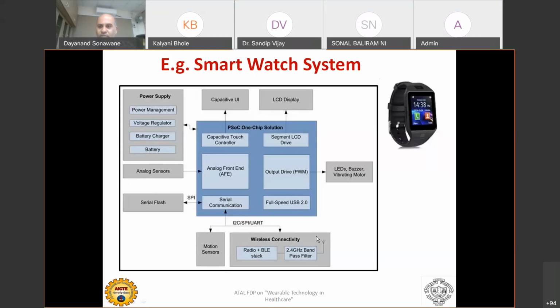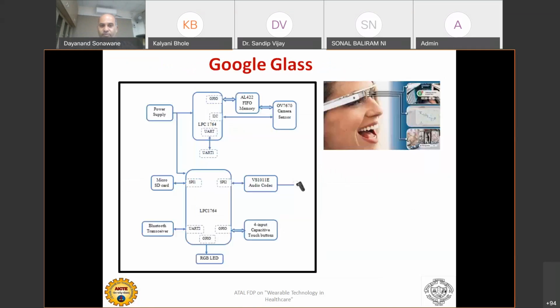So I was talking about the general diagram of the wearable, but this is very specific to the smartwatch. If you look at a smartwatch, there are certain analog sensors as well as a capacitive UI. This screen is a capacitive screen. It has an LED, buzzer, and vibrating motor, and some analog front end, some analog sensors for temperature. There may be some sensor for measuring your body pulse. And of course, it has wireless connectivity as well, Bluetooth connectivity which can interface with your mobile phone. So this is one example of a wearable device and its components.